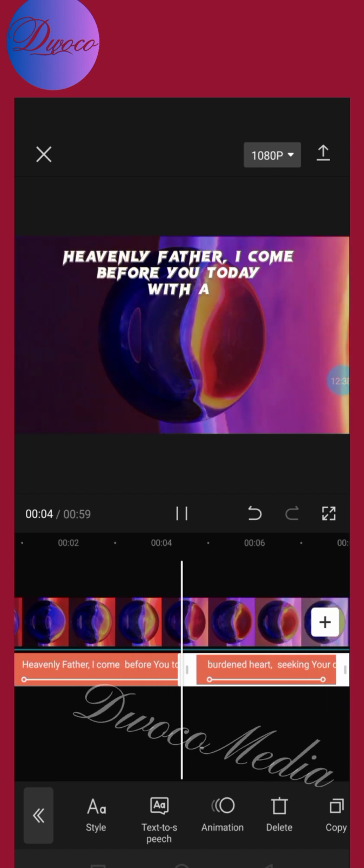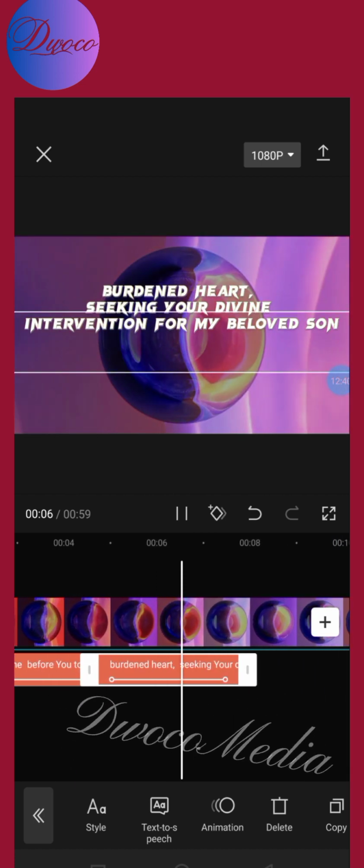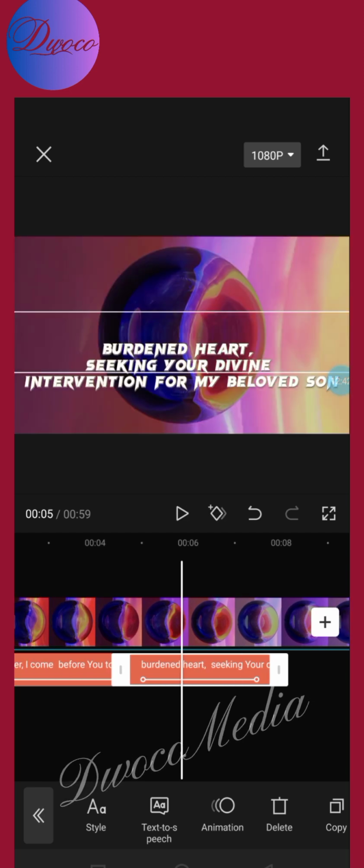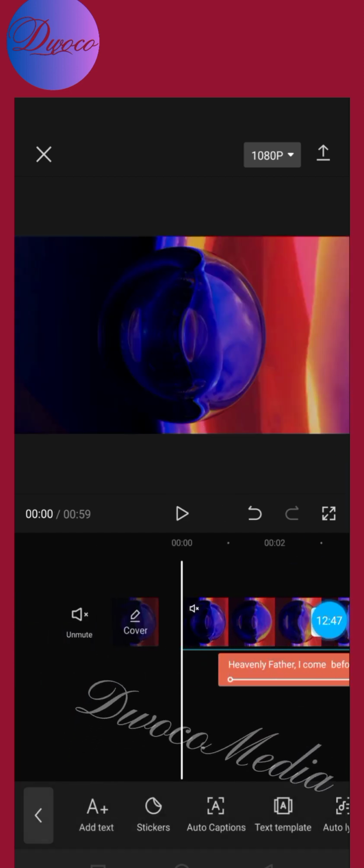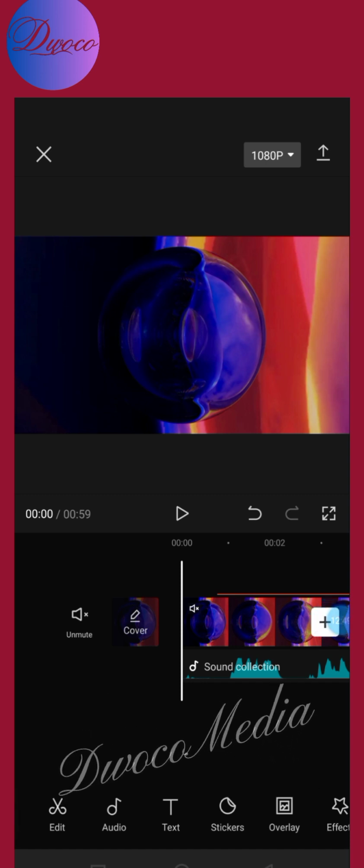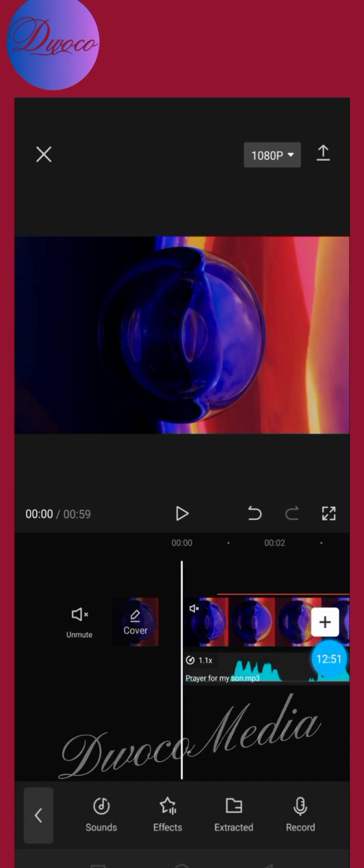All right, now the voice is too fast, so I'm going to go to sound. You see, look at it, audio. Click on audio. It was too fast, so I'm going to click on the audio line. This is the audio line. Look at the audio line. That's it. So click on it.